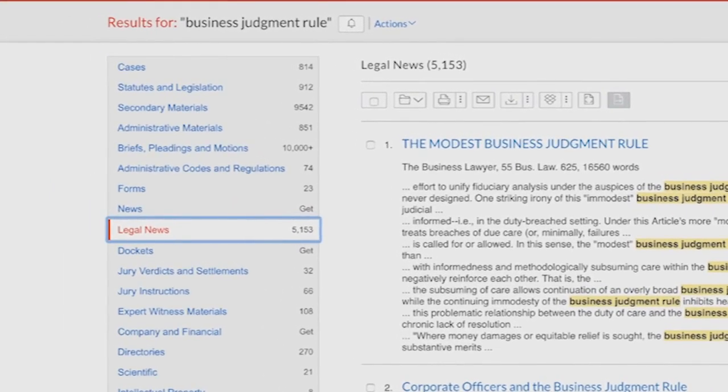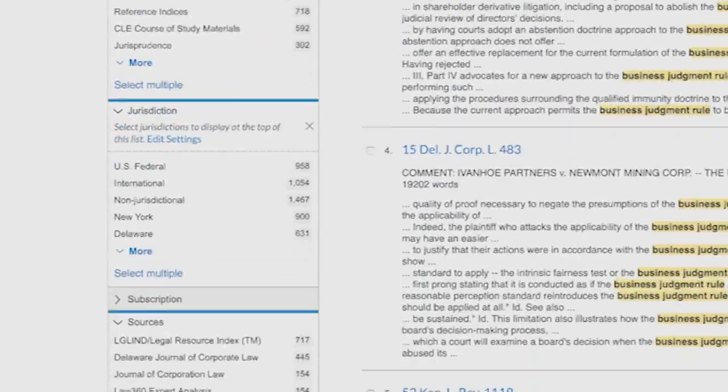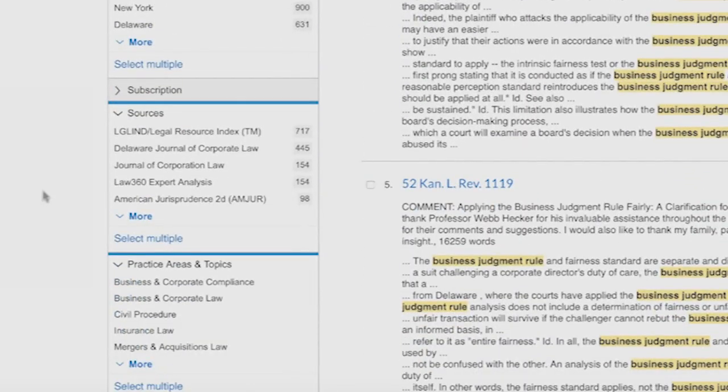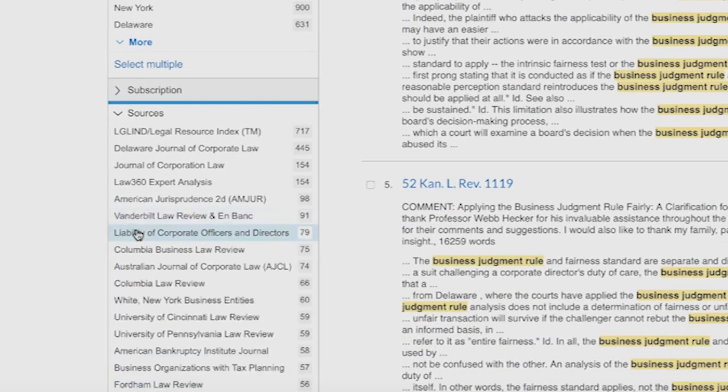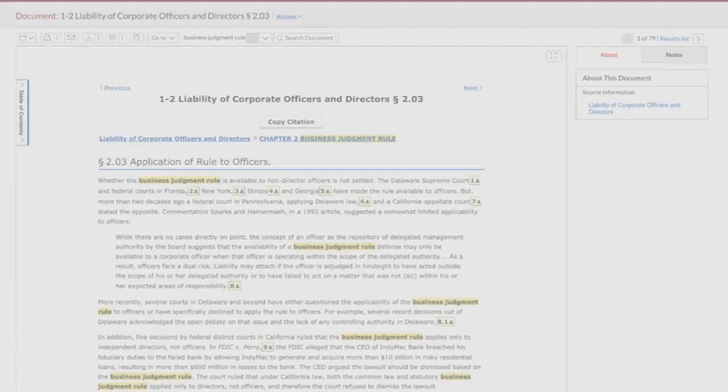From our search results, let's choose secondary materials. Then we'll scroll down to the Sources post-search filter and choose Liability of Corporate Officers and Directors. Choose the first result and we are right back to that applicable treatise section.